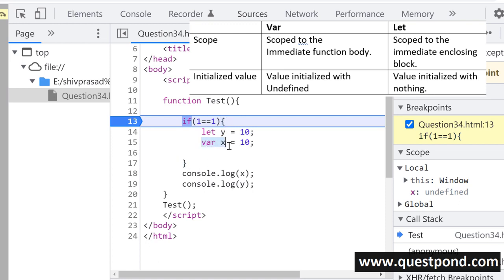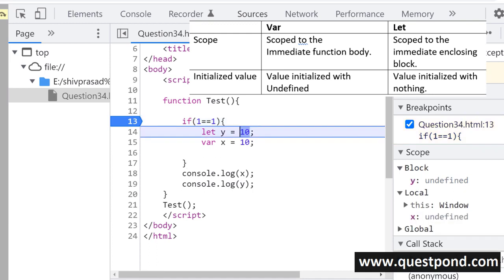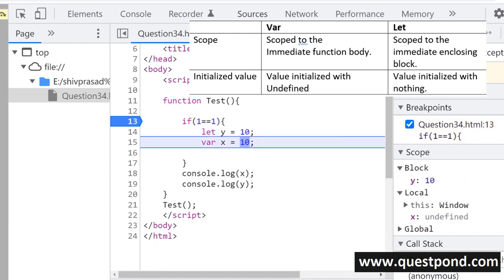But in case of the x variable, the scope is the function. So from this curly bracket to this curly bracket, this x will be accessible. So x will be accessible inside this scope as well as outside. But the y will be accessible only within this scope. So if you see here, this program is running. So y is initialized, x is initialized.